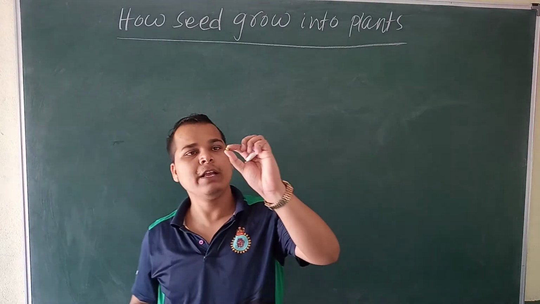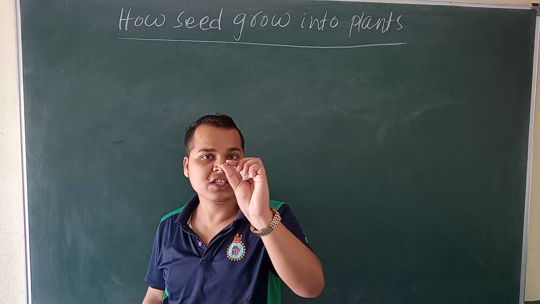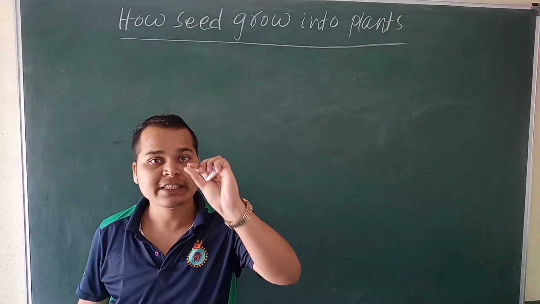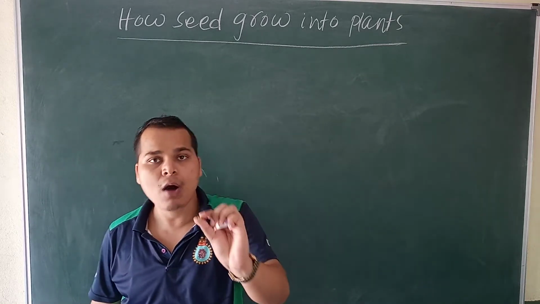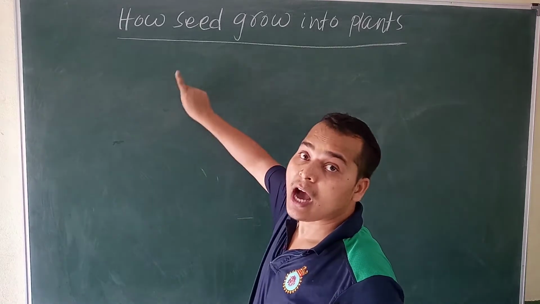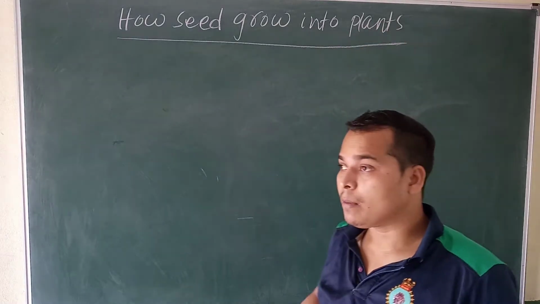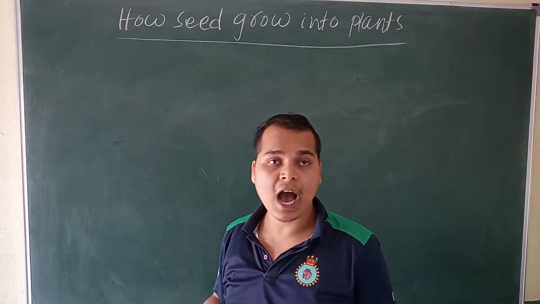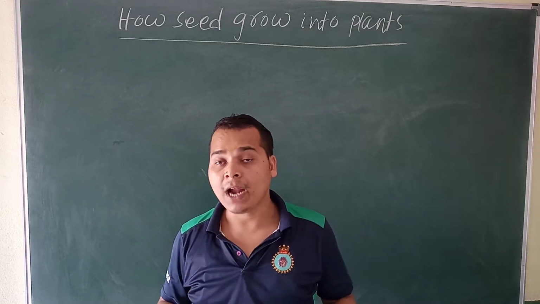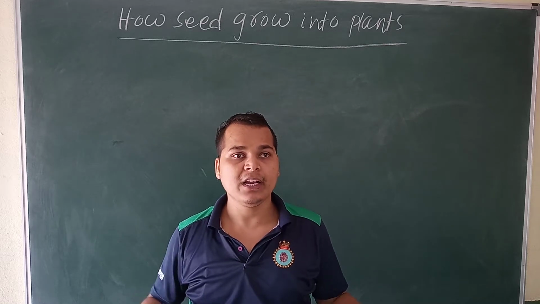From the potato there is a small embryo, and this is called a baby plant. It will grow and may become a seedling. So how does a seed grow into a plant? First I put a seed, then the seed grows and may become a plant. There are so many processes and it takes so many days.